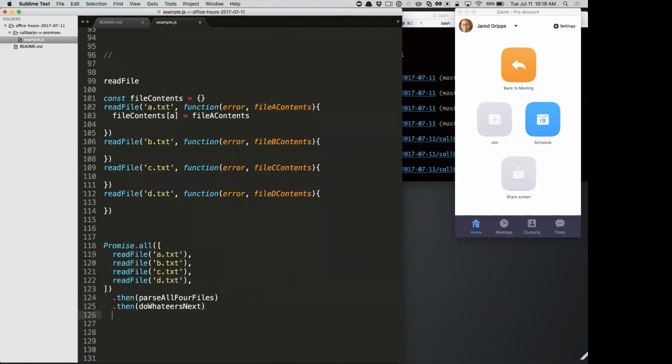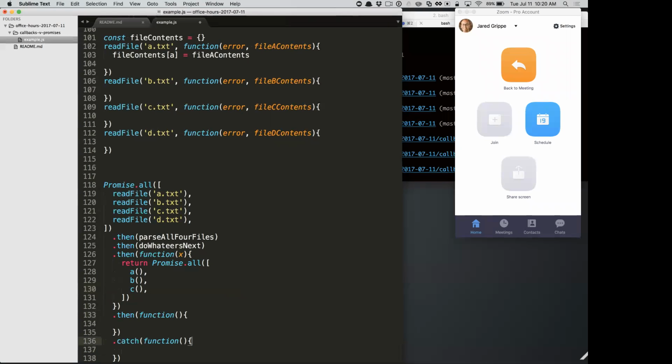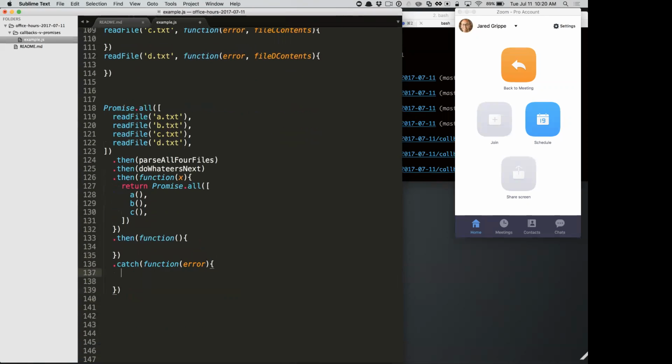And any of these things in here can actually have another Promise.all in the mix here, and you can do some other parallel step, and then another serial step, or whatever, right? And if there's an error in any of that stuff, it can all get handled by a single error handler, if you want, where we just maybe log the error and exit the program.